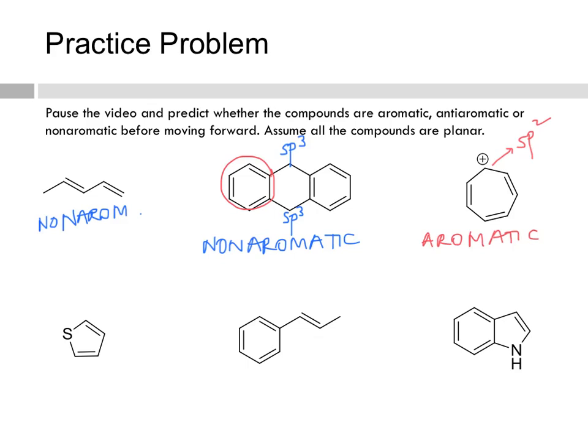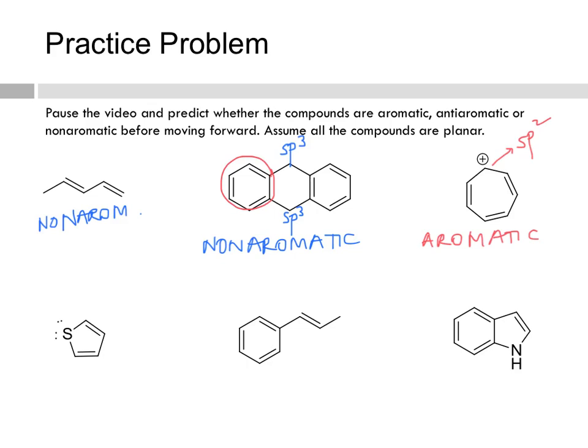Now let's look at this molecule. It's called thiophene. Remember that sulfur has 2 lone pairs, and if we were to assume that sulfur was sp3 hybridized, in that case it is not completely conjugated. However, remember that aromatic compounds are unusually stable. So if a molecule can become aromatic, it will try to do so. If a molecule is already anti-aromatic and it can become non-aromatic, it will try to do so. So it's always trying to go to the most stable possible form.